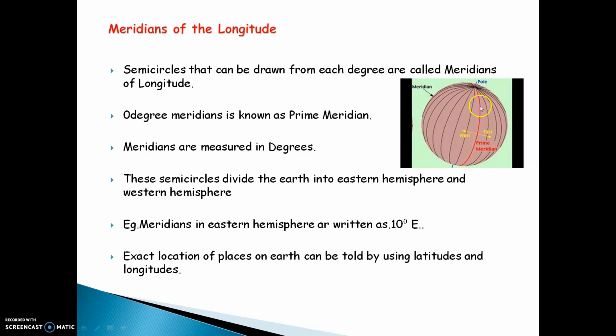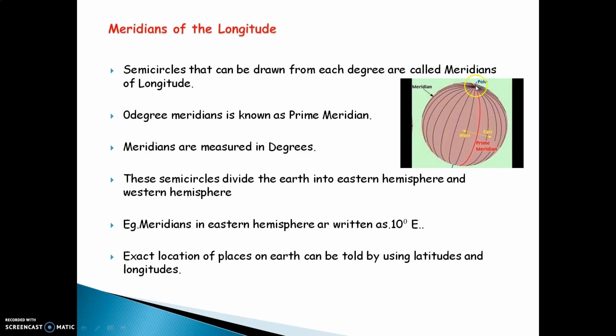Prime meridian again is the longest meridian on the earth. As told earlier, the largest latitude on the earth is the equator, and the longest meridian on the earth is called the prime meridian, that is the longitude. So the standing lines on the earth are called meridians of longitude.